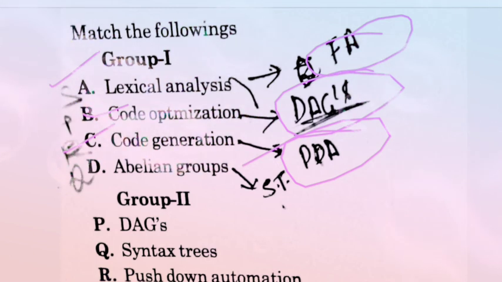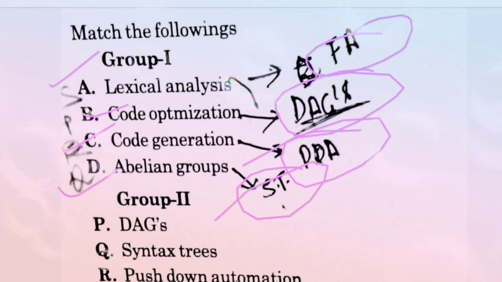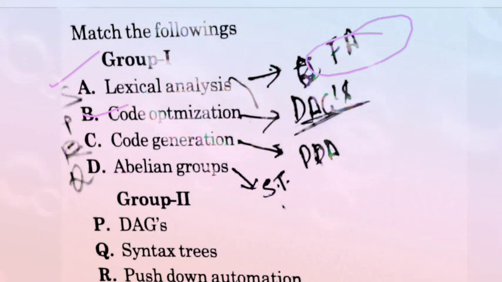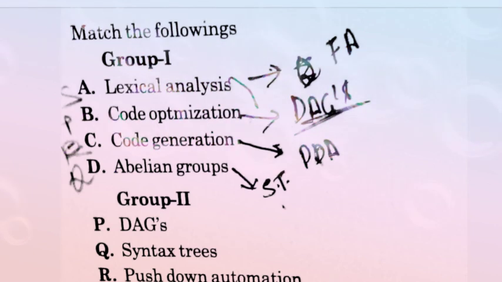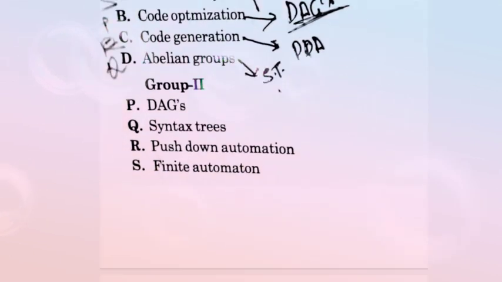And last, D, abelian group, is syntax tree based. Okay, so we say that the correct match from group 1 to group 2 is AS, BP, CR, DQ. Okay, now come to the next question.